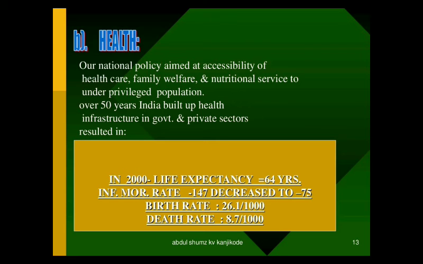And next thing is health. As I told you, education and health are the two important things that a person should possess to develop the standard of the nation, and also to develop the gross national income. Our national policy mainly aimed at accessibility of healthcare, family welfare, and nutritional service to the underprivileged population. In the last 50 years, India built up a very good health infrastructure, both in government as well as in private sectors, that resulted in the life expectancy being around 64 years by the year 2000.